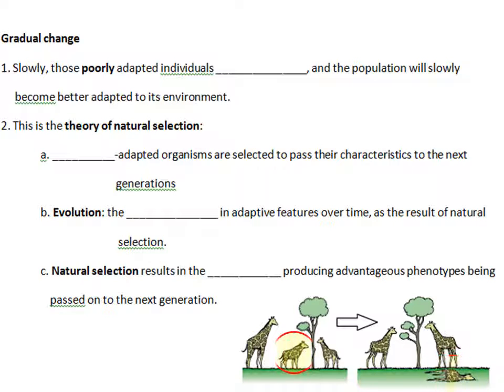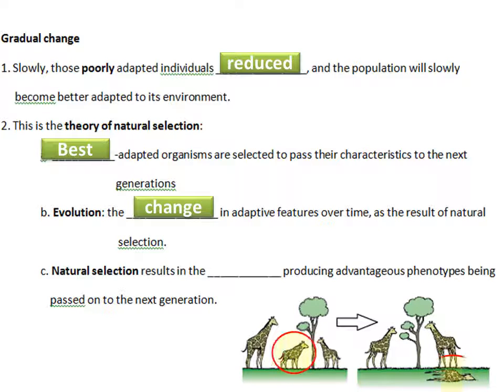So go up again, gradual change. Number one, slowly those poorly adapted individuals will reduce, and the population will slowly become better adapted to its environment. So it is about the theory of natural selection. Those best adapted organisms are selected, and their good characteristics will pass to the next generation. So what does evolution mean? Evolution means the change in adaptive features over time as the result of natural selection.